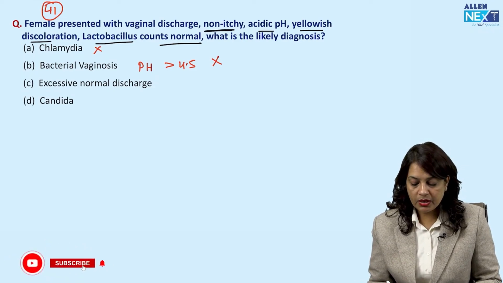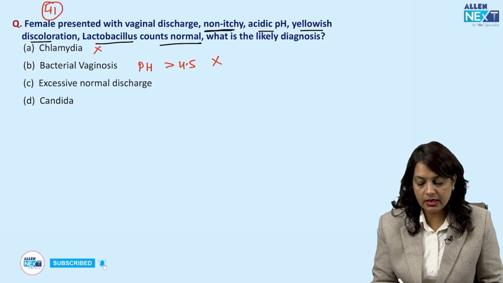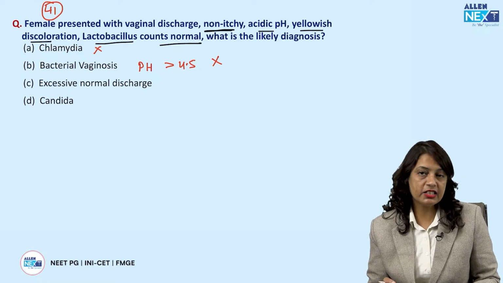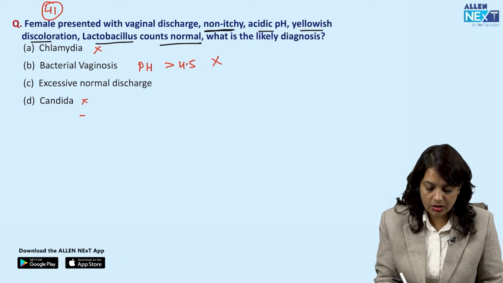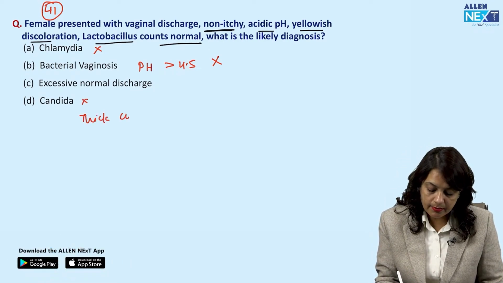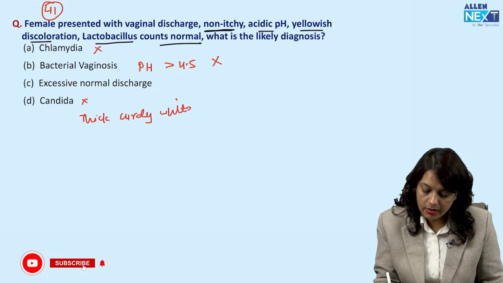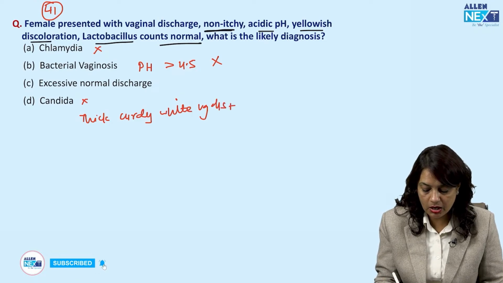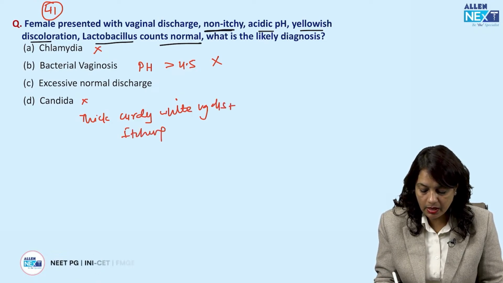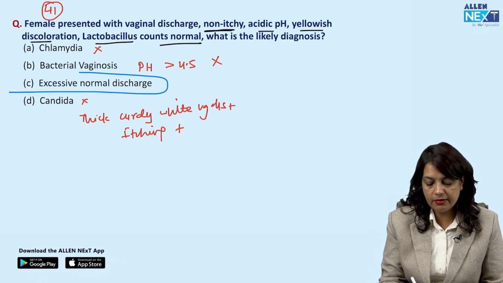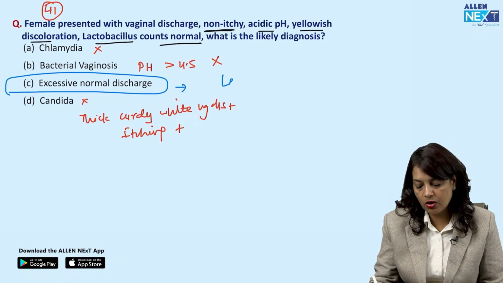Now, Candida usually has an itchy or pruritic kind of vaginal discharge, and it is a thick curdy white vaginal discharge. So in Candida, there is thick curdy white vaginal discharge and itching is present. So again, this does not fit. So it is excessive normal discharge, which is called leukorrhea.